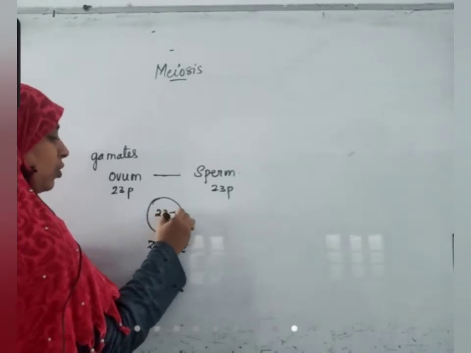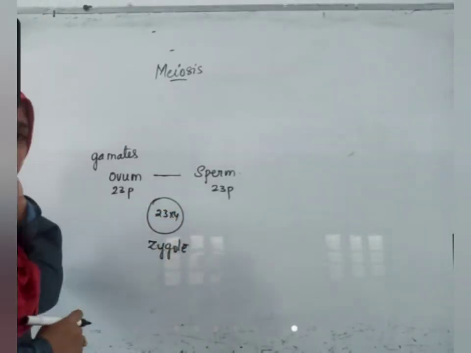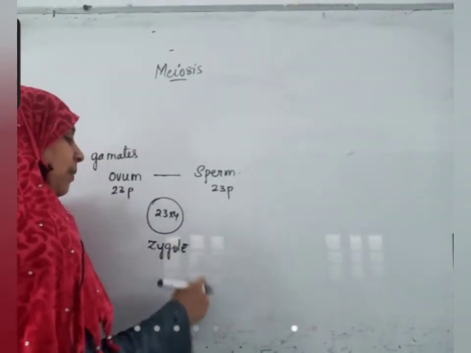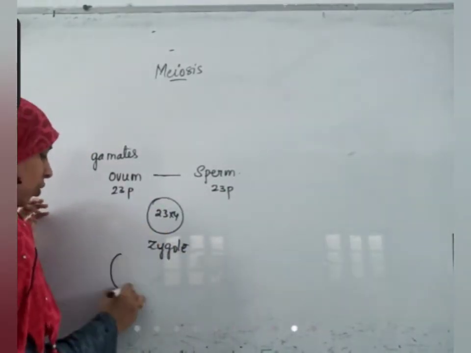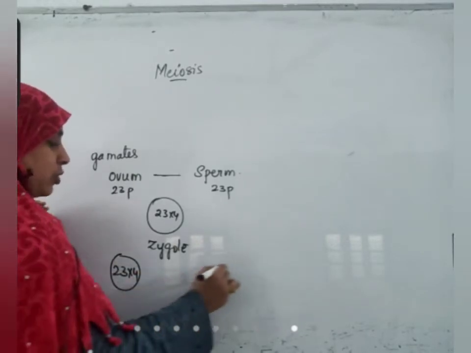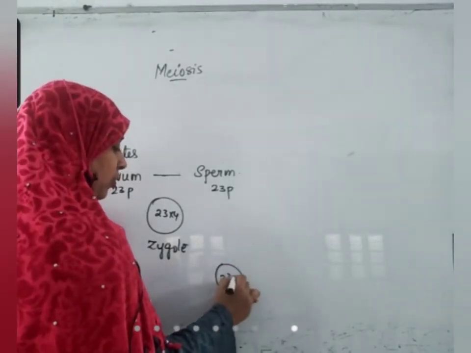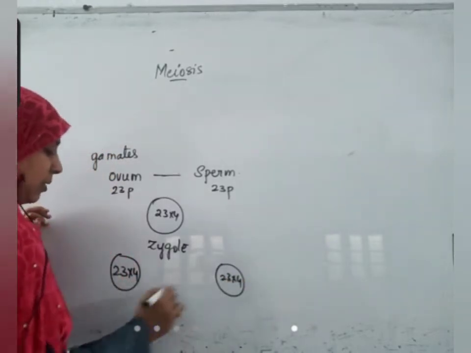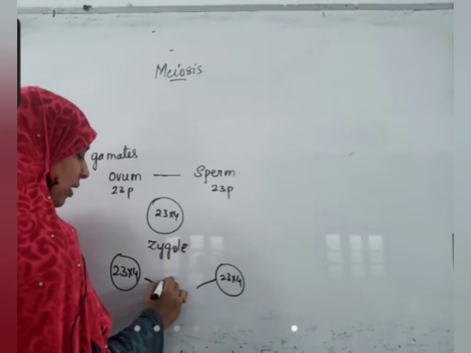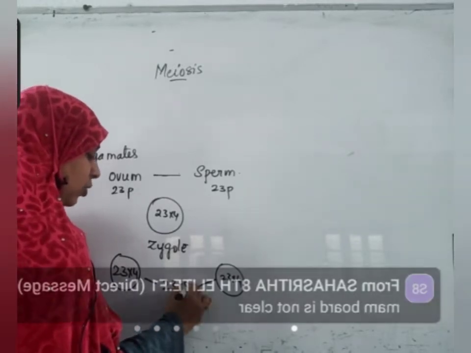23 into 4 chromosomes it will have. Okay, this generation it happened like this. What will happen to the next generation? Ovum is having 23 into 4 chromosomes, sperm 23 into 4 chromosomes. Both will fuse together to form a zygote. What will the zygote have? 23 into 8 chromosomes.